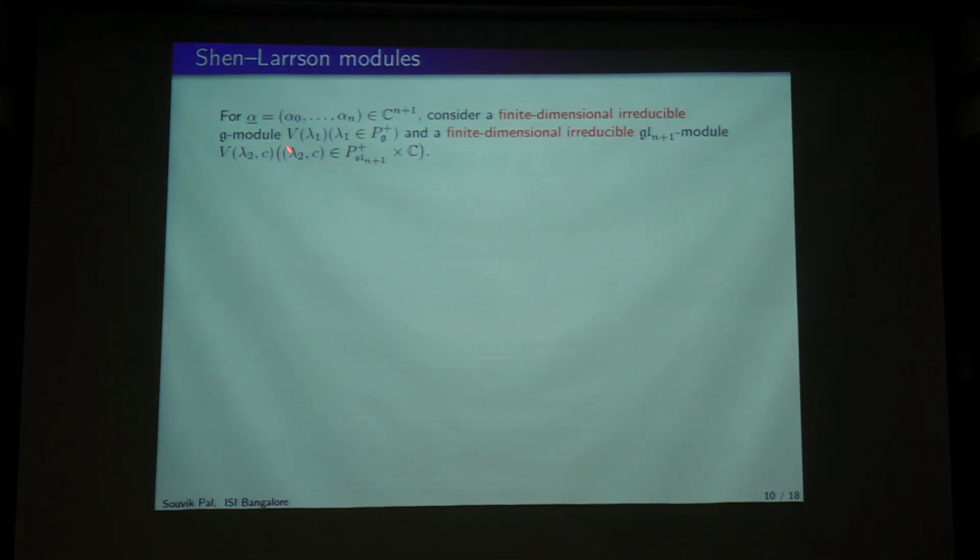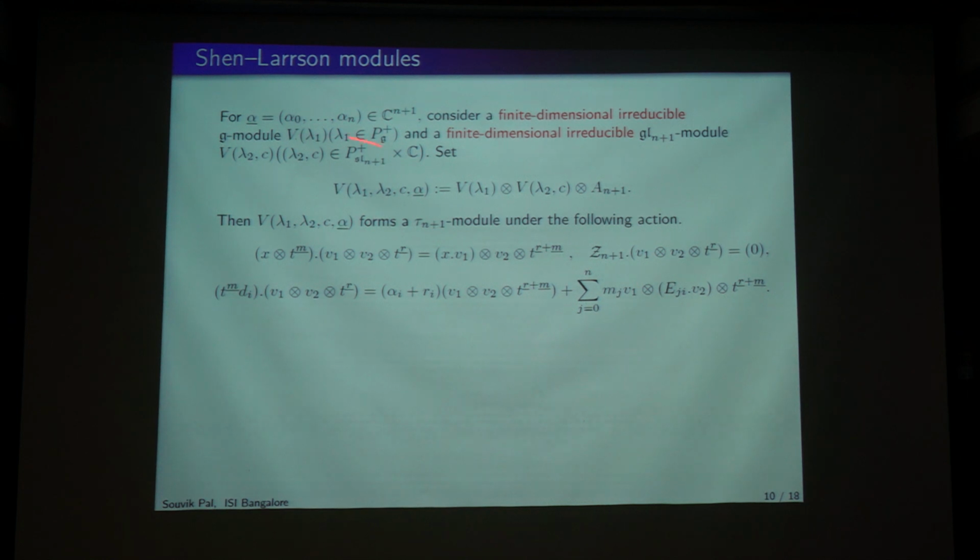Okay. So you take a finite dimensional g module, and we know finite dimensional g modules are uniquely determined by a dominant integral weight of g. So this is that lambda 1. And a finite dimensional irreducible gl_{N+1} module is determined by a dominant integral weight of sl_{N+1} and a complex number, which is the action on the center. So these are the two parameters. Now you take the tensor product of this finite dimensional irreducible g module and the finite dimensional irreducible gl_{N+1} module, and tensor it with A_{N+1}. And then you can make it a tau_{N+1} module under this action.